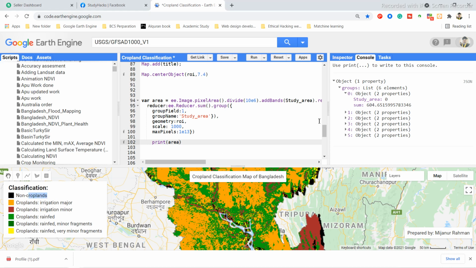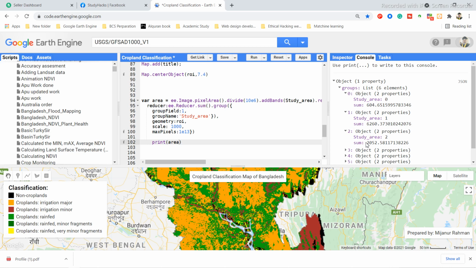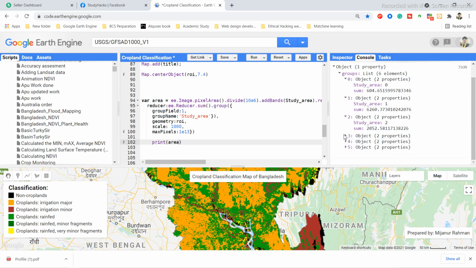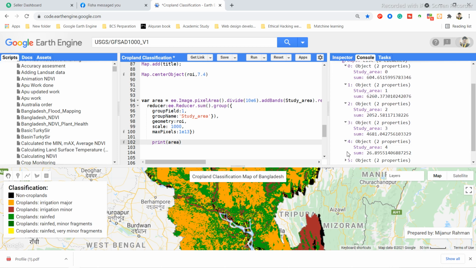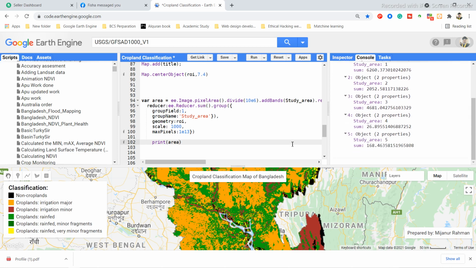So we can see our non-croplands for the region of Bangladesh is 604 point something square kilometers. Then you can see another, this is the croplands for irrigation major, and this result is 6260 square kilometers. Then this is the third result, the croplands irrigation minor, and it is 2052 something square kilometers, and we can get all of these results one by one. So in this tutorial I hope you learned how you can easily calculate any pixel area.